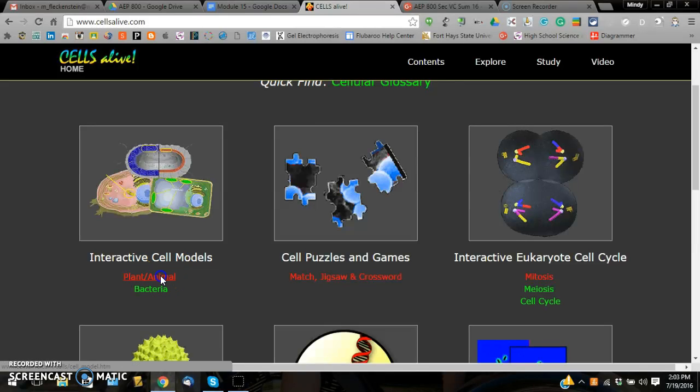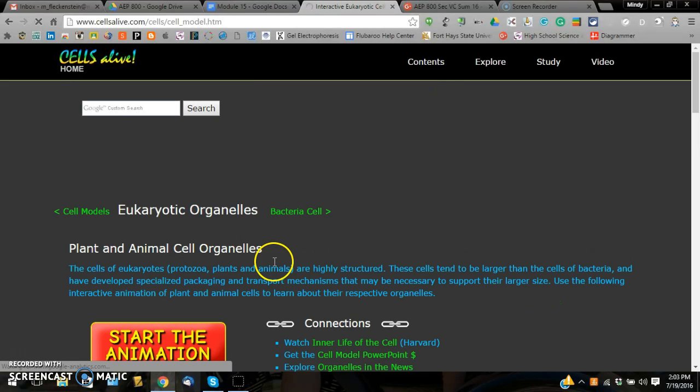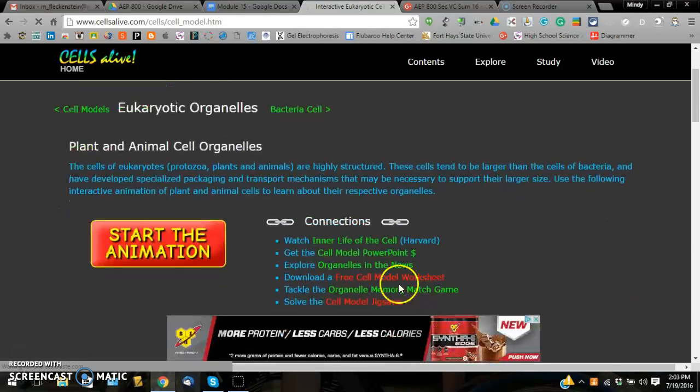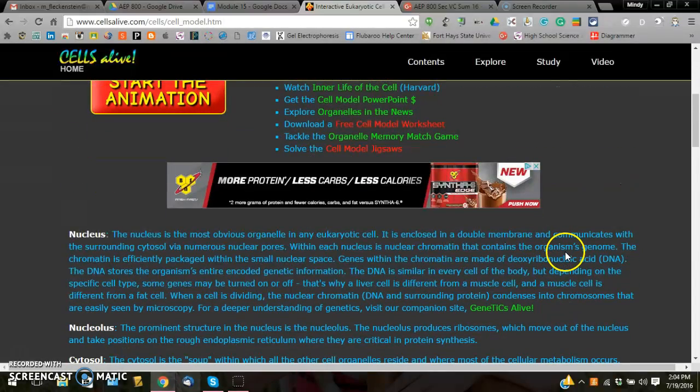So if we start with the plant and animal cell, you click on plant and animal, and it will bring you to this page. On this page, you will find some other activities that you can do. Most of these are free, but the cell model PowerPoint you do have to pay for. The rest of them are free. A free cell model worksheet that can be used as a review or as an assessment of the students after the lesson. There's an organelle memory match game as a game to play, a cell model jigsaw puzzle as well.